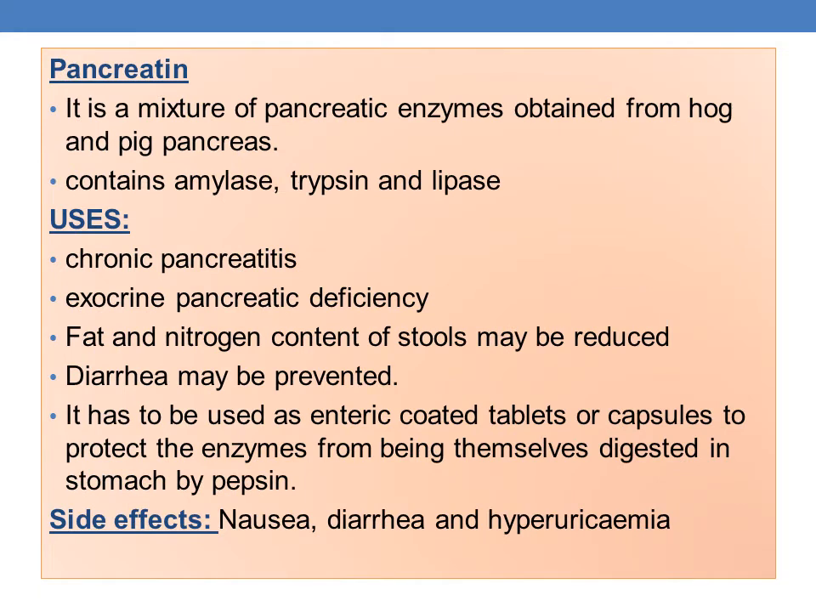The next one is pancreatin. It is a mixture of pancreatic enzymes obtained from hog and pig pancreas. It mainly contains amylase, trypsin and lipase. Coming to the uses of pancreatin, it is mainly used to treat chronic pancreatitis, exocrine pancreatic deficiency. Fat and nitrogen content of stools may also be reduced by using pancreatin.